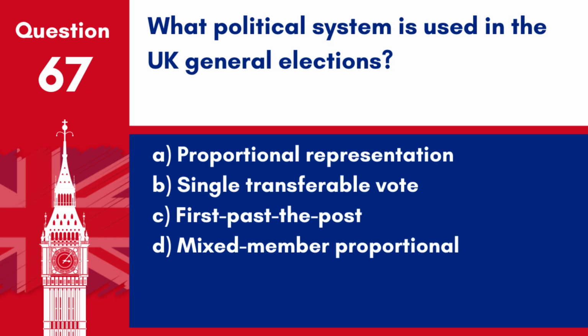Question 67. What political system is used in the UK general elections? A. Proportional representation. B. Single transferable vote. C. First past the post. D. Mixed member proportional. Answer: C. First past the post. The UK general elections use a first past the post voting system.